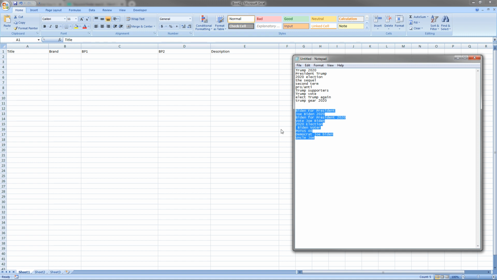Because what we're going to do is essentially take these keywords and pick out 3 to 5 of them, right? I don't want to use all of them because that's going to look super spammy. What I personally do is when I'm putting up my listings, I will put in 3 to 5 keywords where it makes sense. You don't just want to have a whole list of keywords like we did and just rattle them off. I know some sellers do that, but it leads to a really bad customer experience.